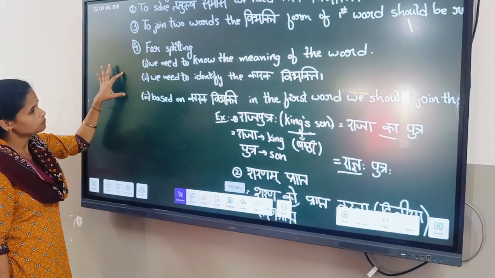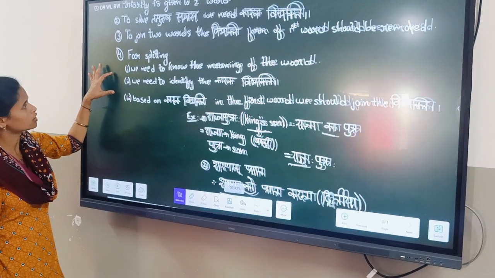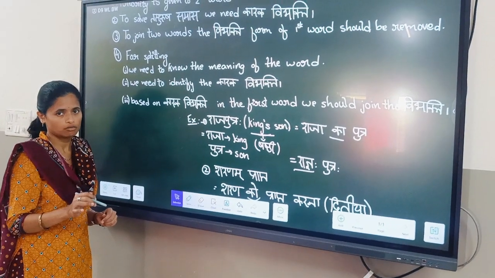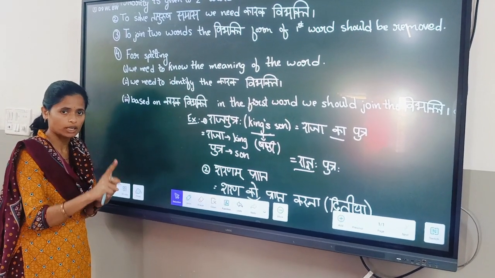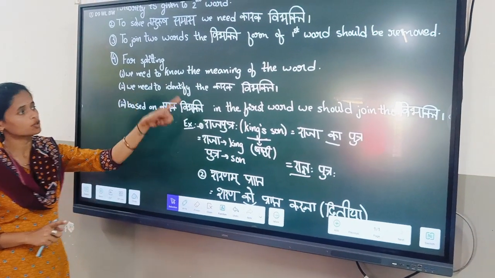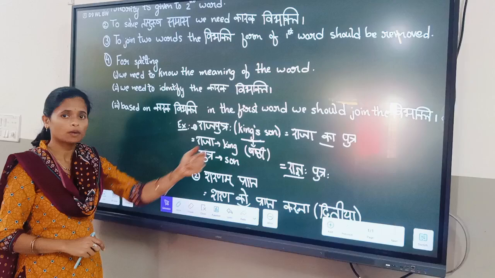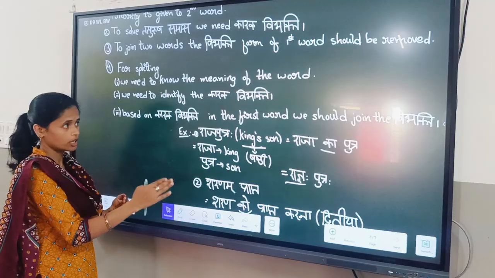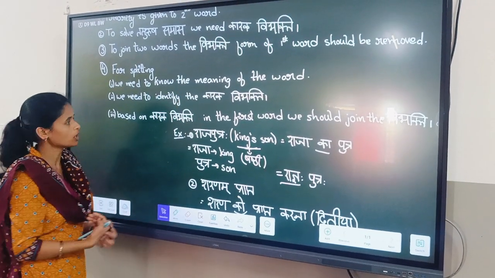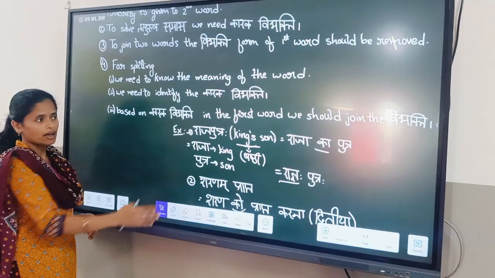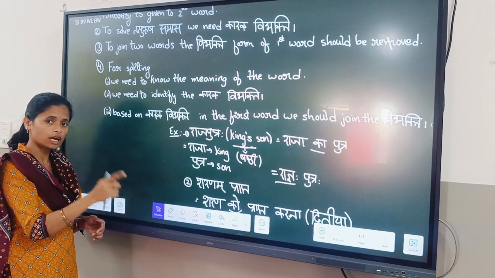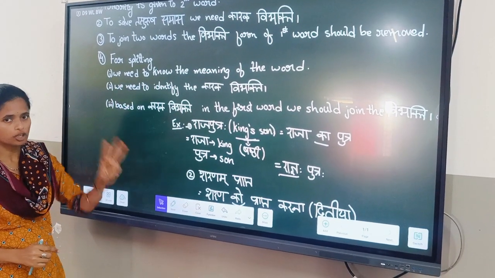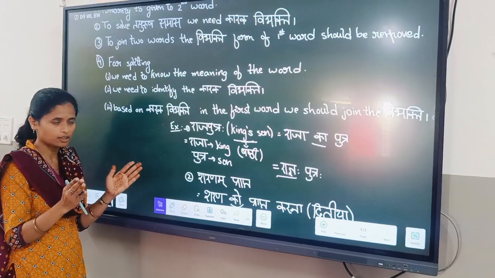Next, for splitting, you have a problem. So for splitting you should remember these three points. First, you need the meaning of the word. Based on that you should identify the karak vibhakti. Like कर्ता ने, कर्म को, करण से, संप्रदान को, के लिए, like this you have to identify which karak it is. Next, based on the karak you have to add the vibhakti format to the first word. You have to remember these three points when you split.